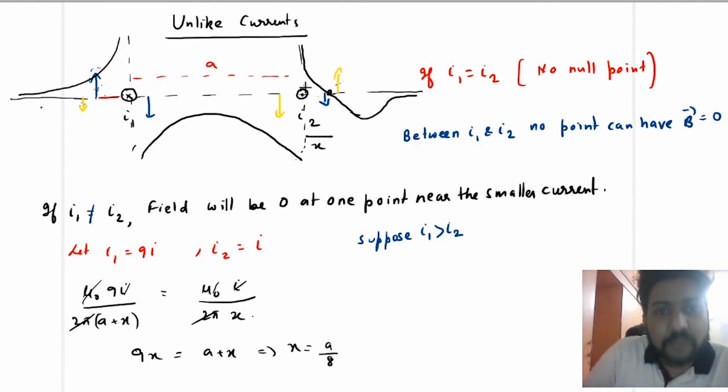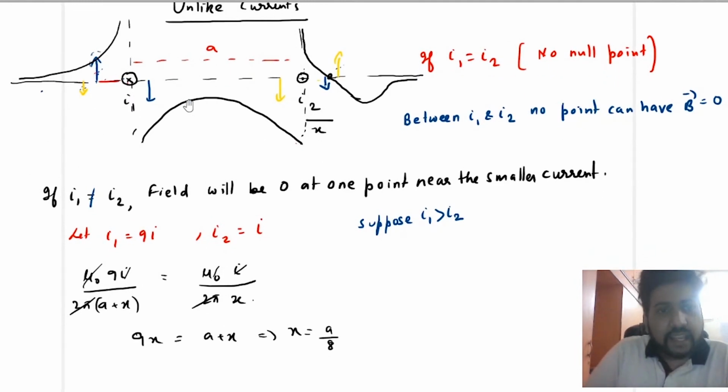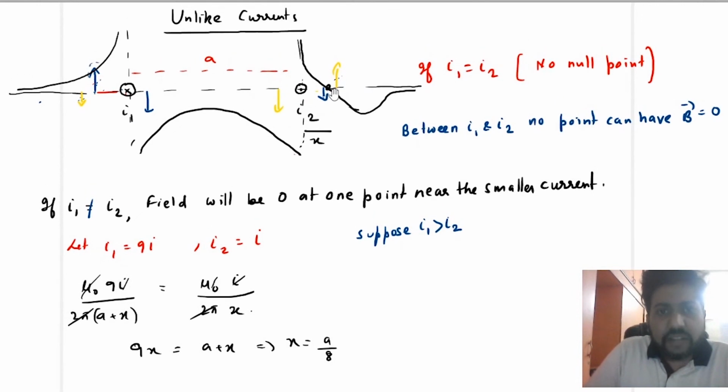So this was the smaller magnitude current. So field will be 0 at one point near the smaller magnitude current. Now let us take the first current as 9I and the second current as I. Then where will the null point be? The null point will be to the right of I2, let's say at a distance x.